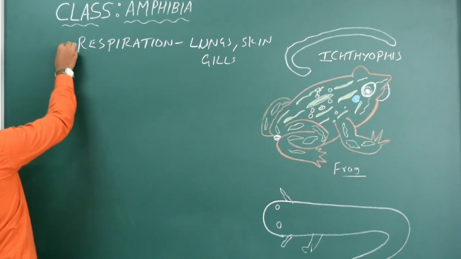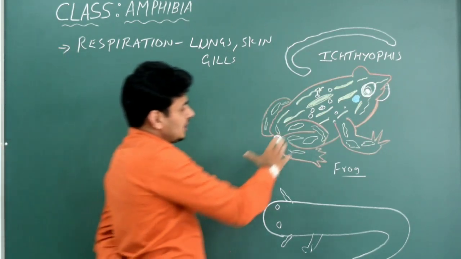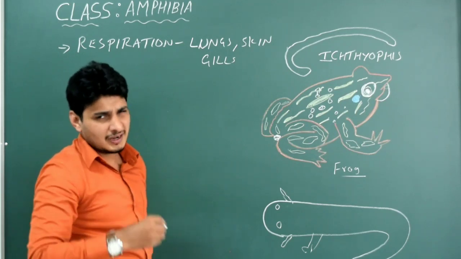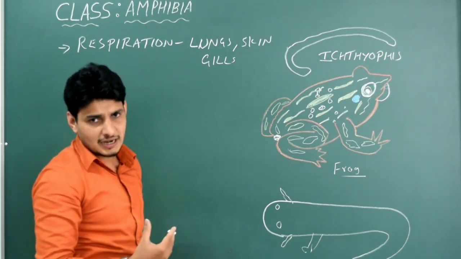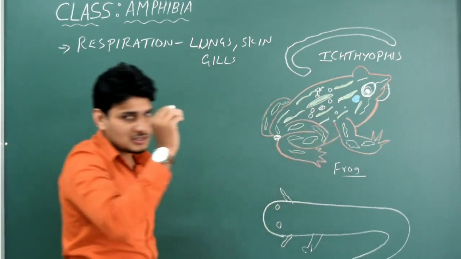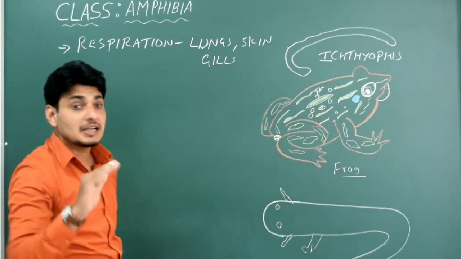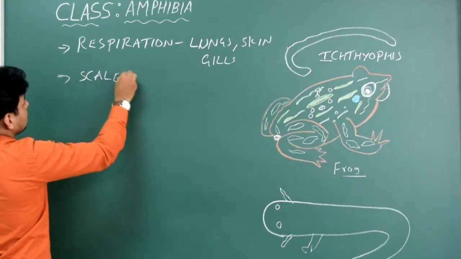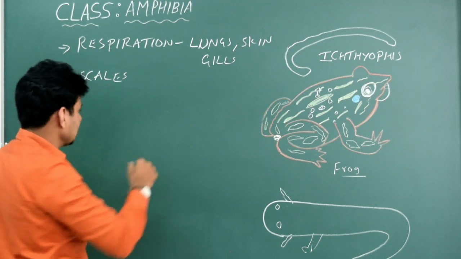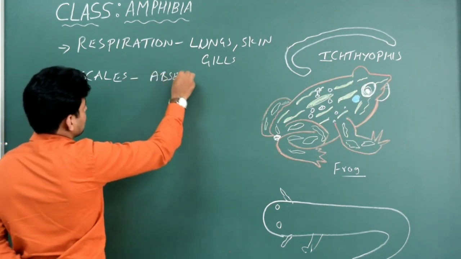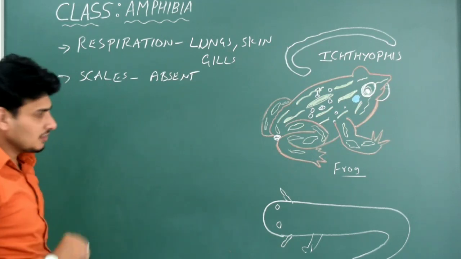Fine. So there is this one character. When I was explaining about the skin, as I said, skin is a bit moist and a bit mucus because it has got glands. Along with that, if you touch the skin, you will not feel the presence of scales. Scales are completely absent. Not like fishes. In fishes, you see scales, but in the case of amphibians, scales are completely absent. You don't see the scales.